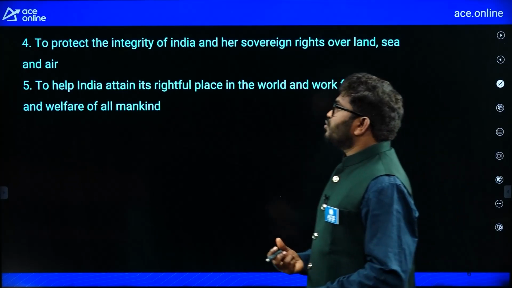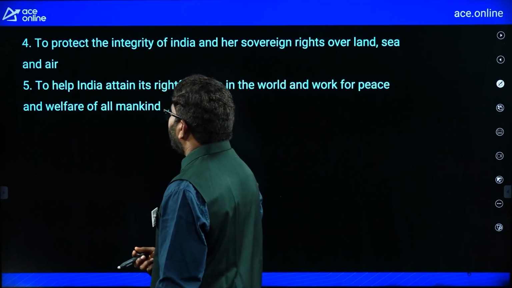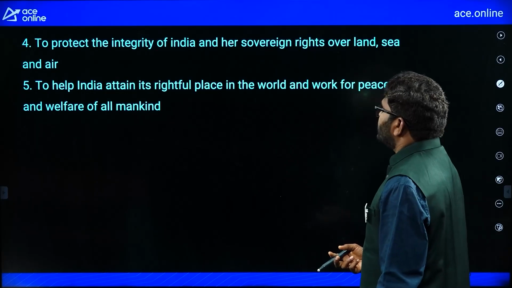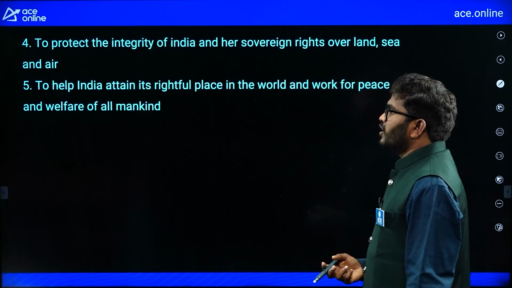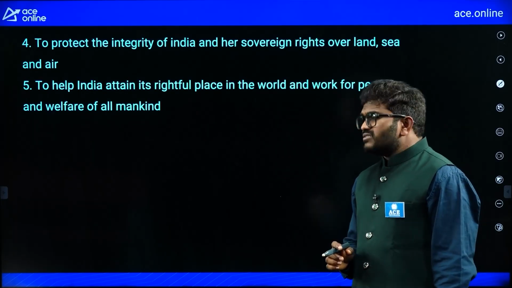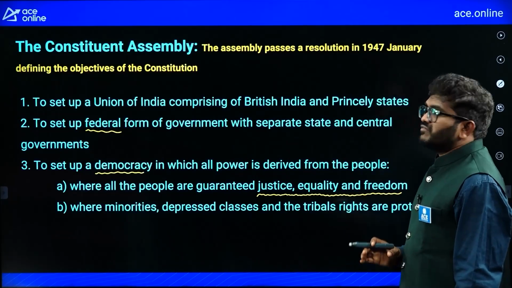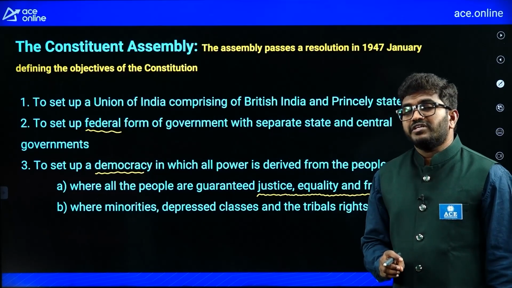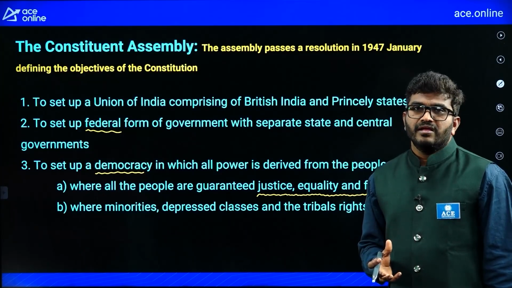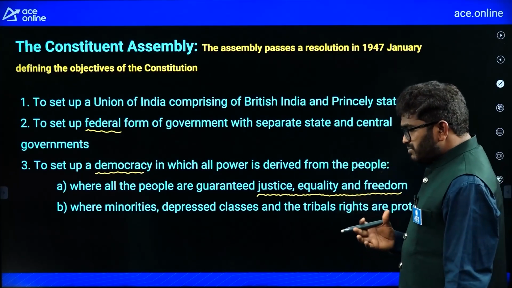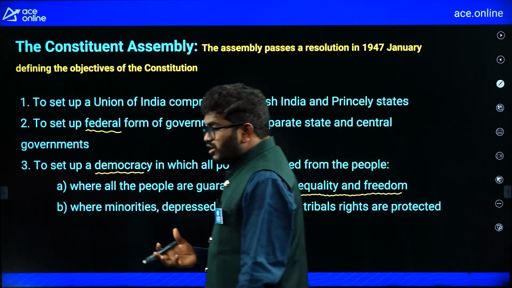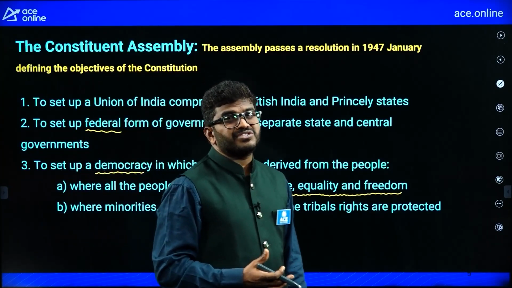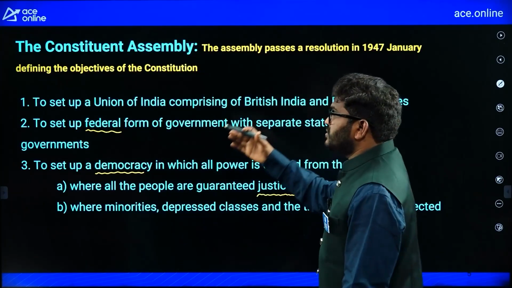So to protect the sovereign integrity of India, to help India attain its rightful place in the world and work for peace and welfare of all mankind. So these are the objectives of the Constitution of India, or rather the Constituent Assembly. Remember, sometimes they may ask you what objectives were in the resolution passed by the Constituent Assembly. So these are the objectives.